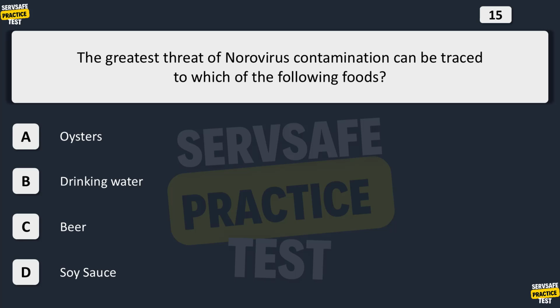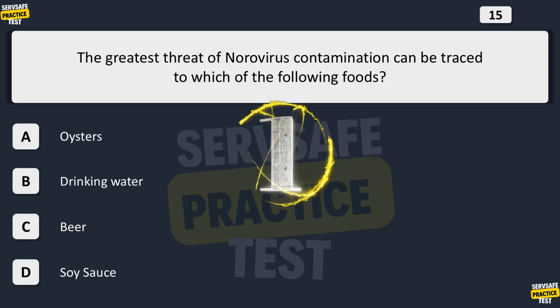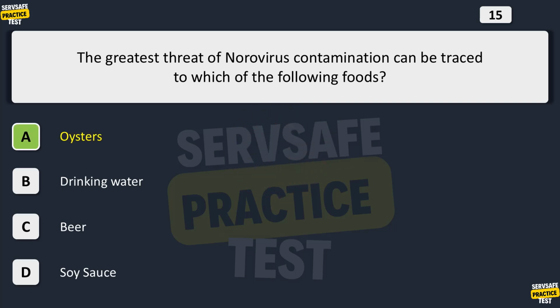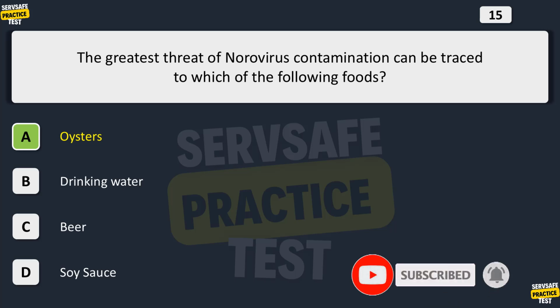The greatest threat of norovirus contamination can be traced to which of the following foods? A. Oysters. B. Drinking water. C. Beer. D. Soy sauce. The correct answer is A. Oysters. Norovirus contamination is most often associated with oysters. While oysters are the answer in this question, norovirus can be traced to many types of food including fruit and vegetables.